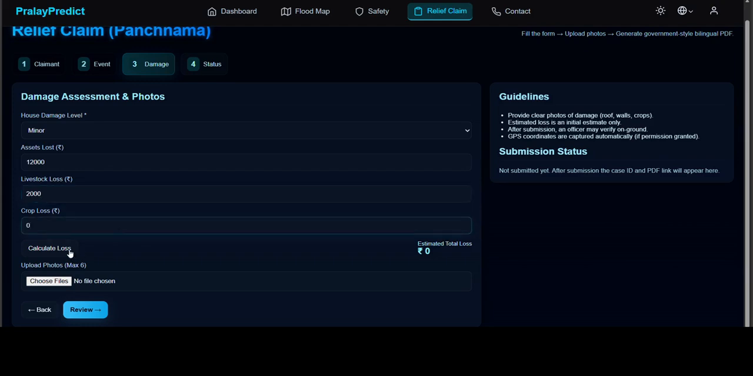Okay, so we can calculate the loss. It is showing approximately 19,000. The values are fixed by the government in the case of the damage levels and the assessed loss. The user basically needs to upload geotagged photos of the location where the destruction has occurred. For now we are putting dummy images.